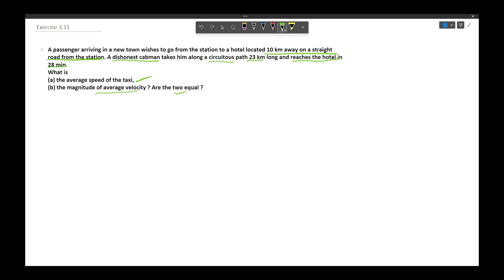So here the case is of a tourist, a passenger who has arrived at a station and has to go to a hotel. So let us assume that this is the station, this is the road, and since the station is 10 kilometers away on a straight path from the hotel, we can say that this is the hotel and this is the straight path and the distance is 10 kilometers.